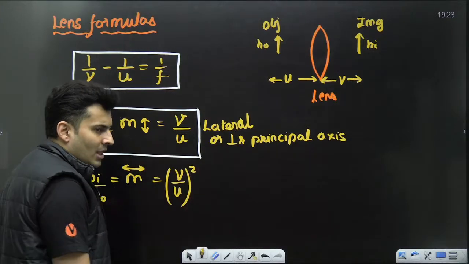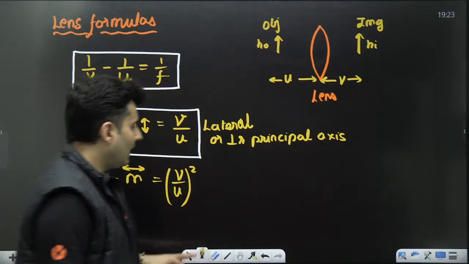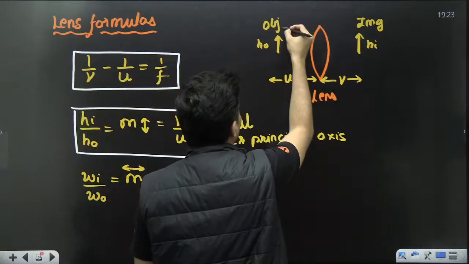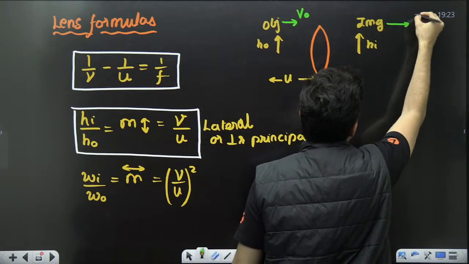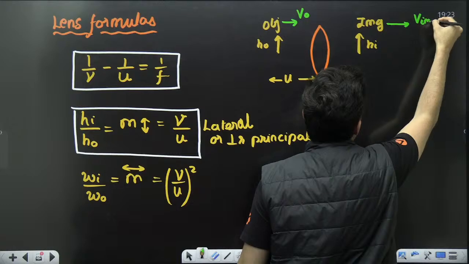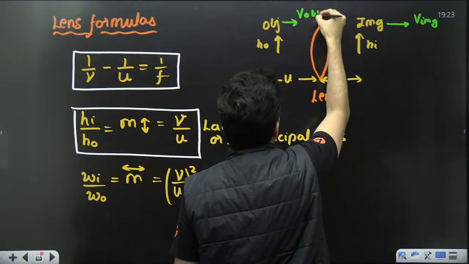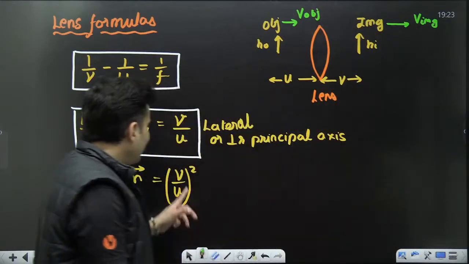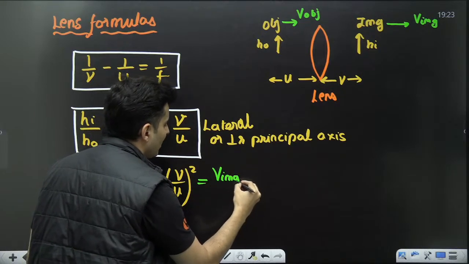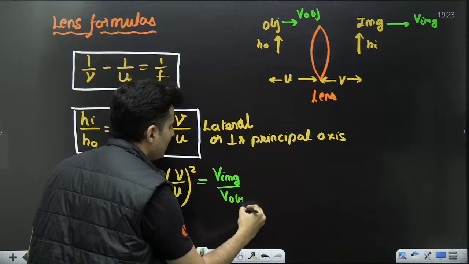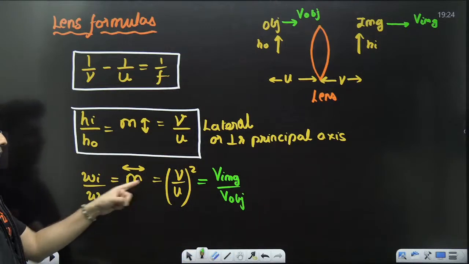That's it. And if you remember, over there, I had told you that if the object is moving with VO speed and the image is moving with VI speed, or VOBJ are the velocities, then the ratio of the velocities, velocity of the image upon velocity of the object, also is the same formula.